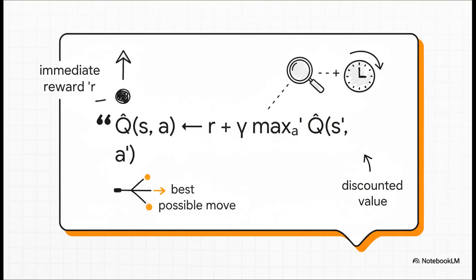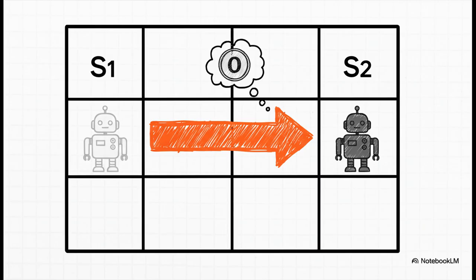All right, deep breath. This is the engine of Q-learning. I know the formula looks a bit intense, but let's just walk through what it's saying. It tells us how to update our Q value for taking a certain action in a certain state. All it says is, the new Q value is the immediate reward we just got plus the discounted value of the best possible move we can make from the next state we end up in. That's it.